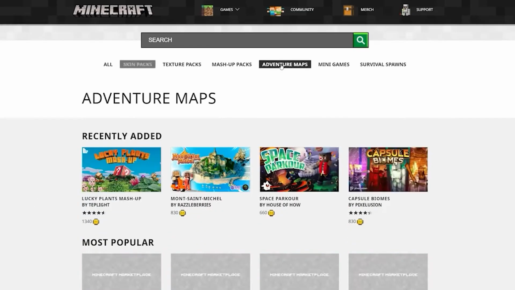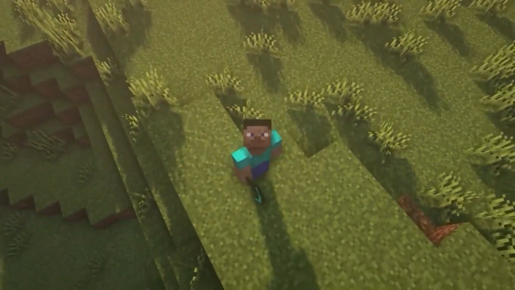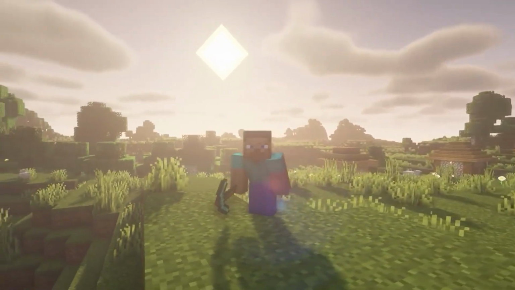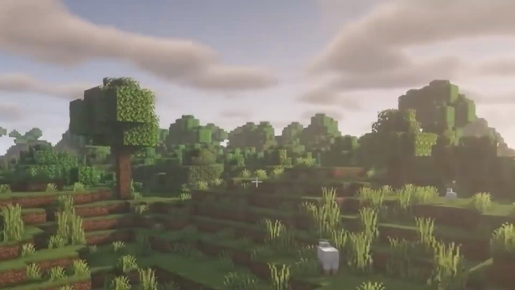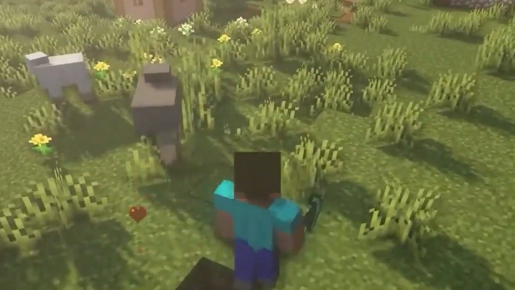Let me tell you this, at the end of the day, both versions let you explore, build, and create amazing adventures in the world of Minecraft. The best edition is just something that suits your needs the most. So, what's your favorite Minecraft edition?